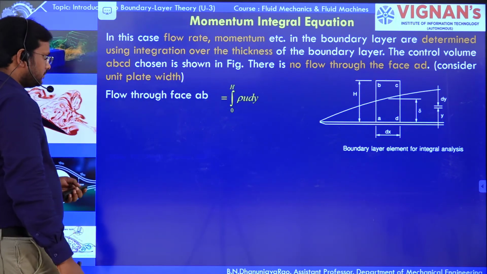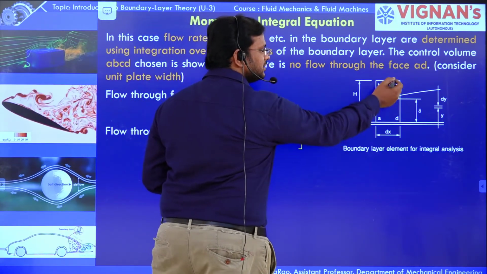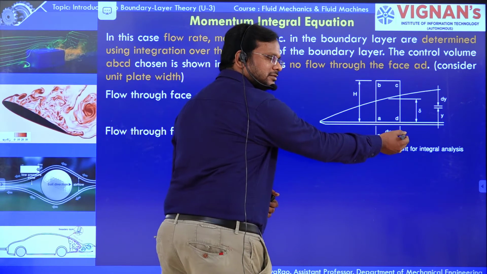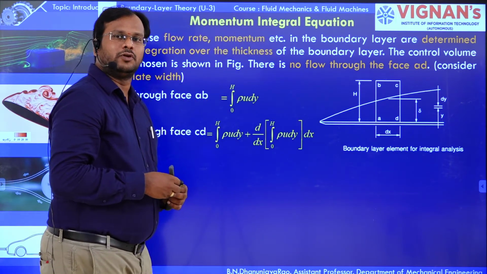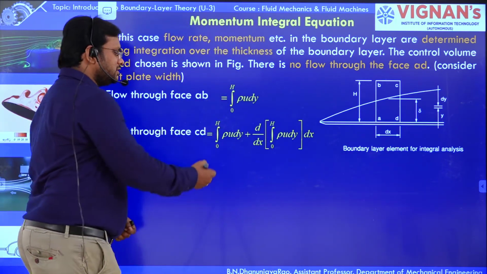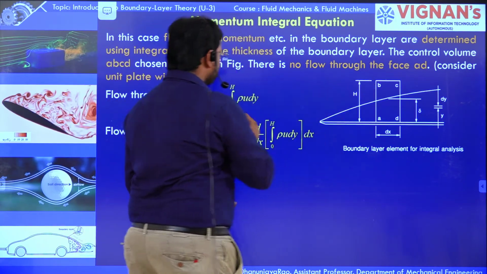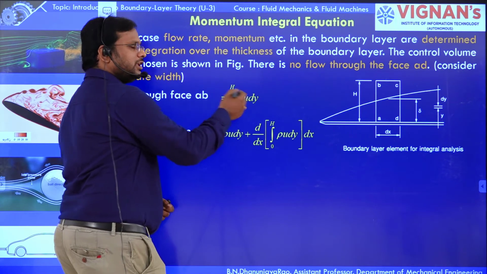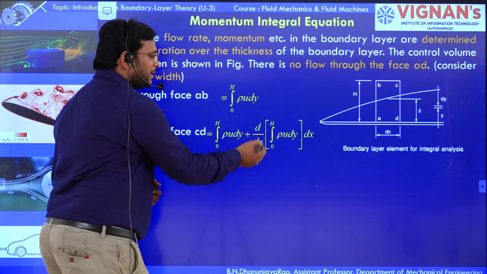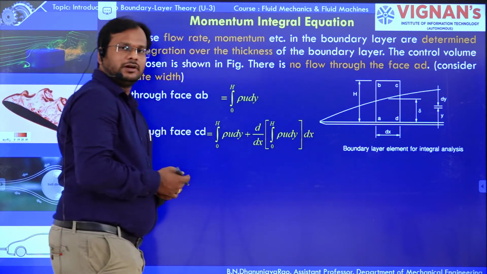Next, the flow through face CD. Face CD is here, and the flow has to travel a distance dx. So the flow through face CD is equal to, initially, the flow through AB, the integral from 0 to h of rho u dy, plus d by dx of the integral from 0 to h of rho u dy, times dx.